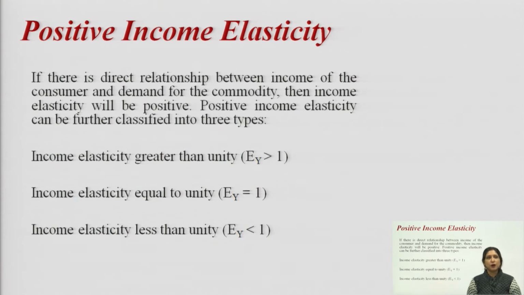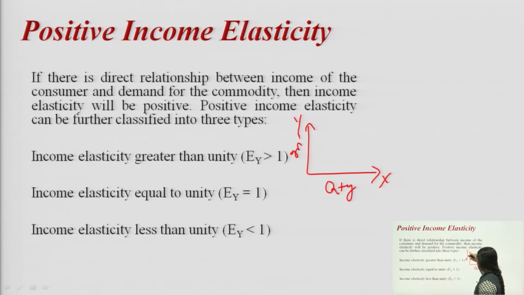Normally, the examples of income elasticity greater than unity will be the luxury commodities, the luxury goods, those goods which provide you comfort. And the graph for this type of elasticity will be on the x axis when you have the quantity demanded, and on the y axis you have income.